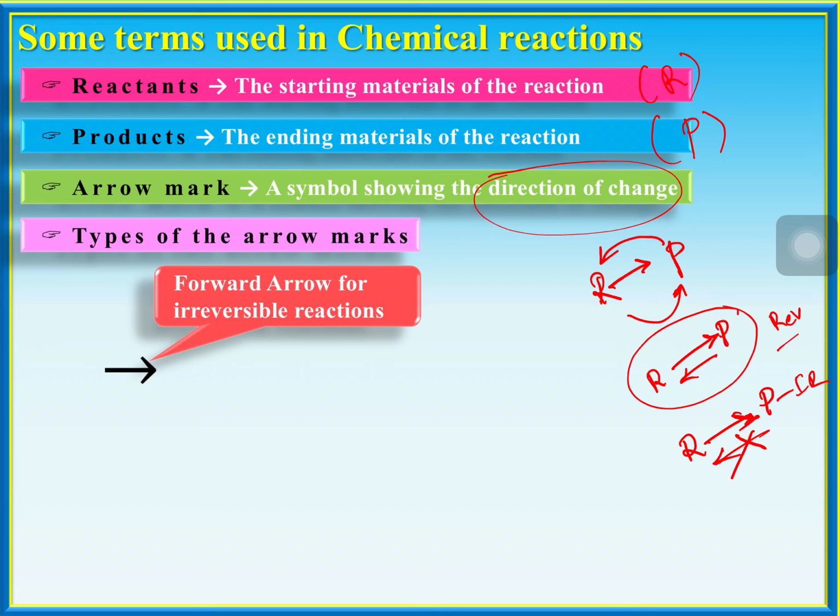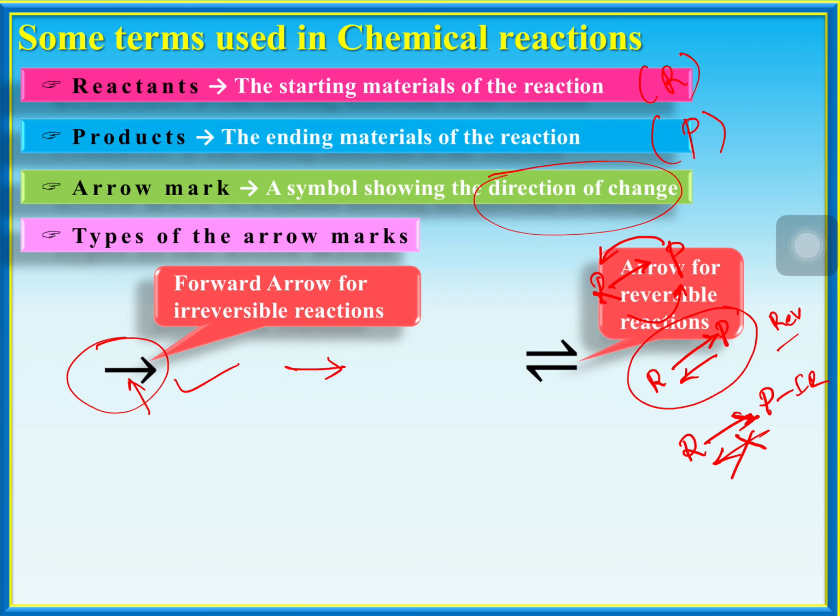Forward arrow for irreversible reactions. We are going to use this forward arrow, which means once the reactants are converted into products, you cannot change them back. Then we use a single-sided arrow mark. This arrow mark is always used only for irreversible changes. Then the reversible arrow. A reversible arrow means there are arrow marks on both sides.